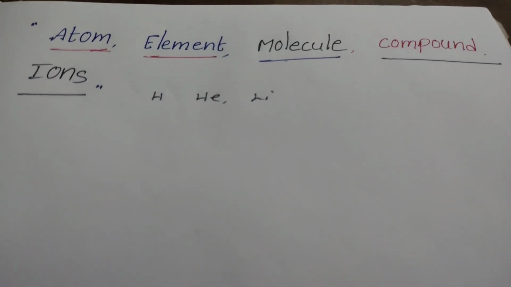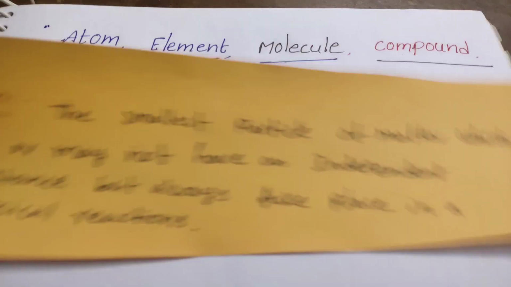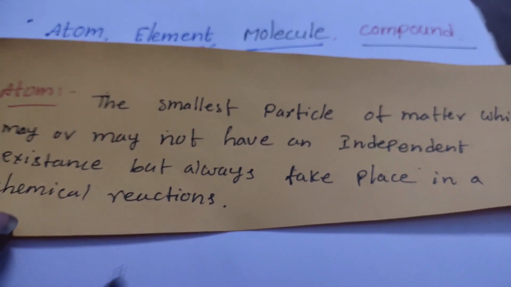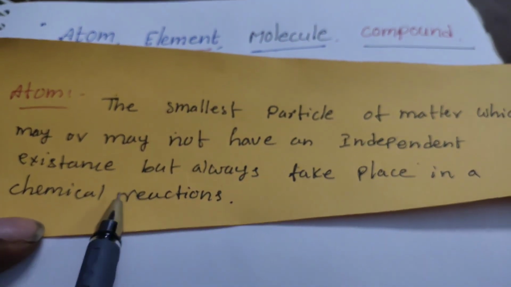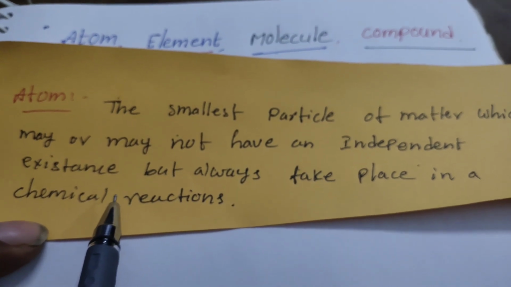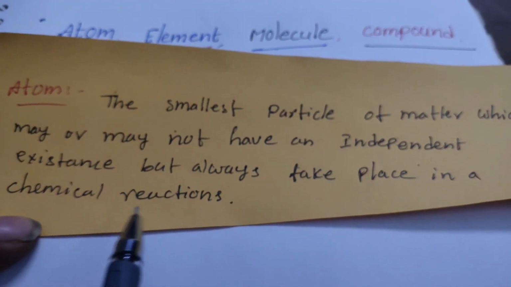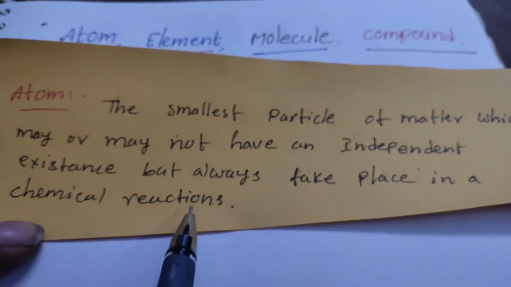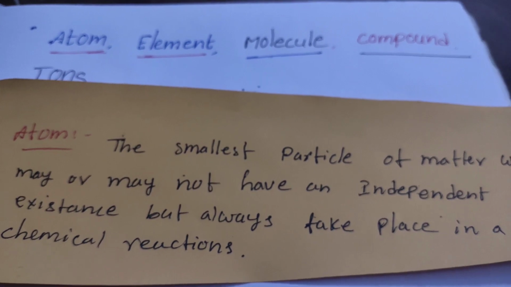So what are the elements in the periodic table? All those are the simplest form, and we call them atoms. Once again I am repeating, atom means the smallest particle of matter which may or may not have independent existence. In most cases an atom is dependent, but it always takes part in a chemical reaction. Okay students, that is the basic definition of atom.